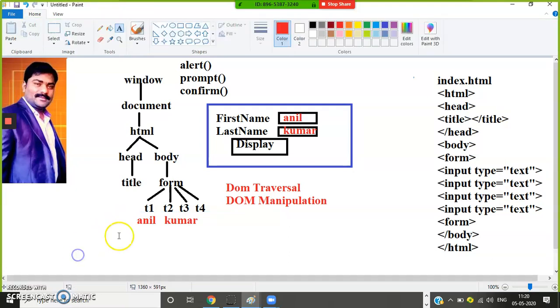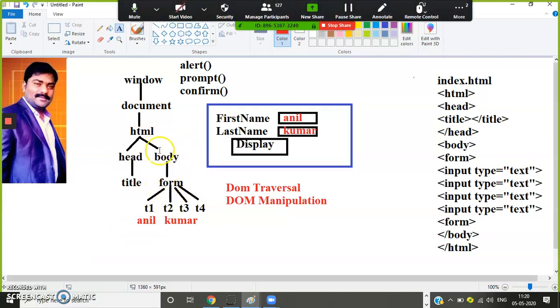Now, where is Anil? Anil is available inside T1. Where is T1? T1 is available inside the form tag. Where is the form tag? Inside body. Where is body? Inside HTML.